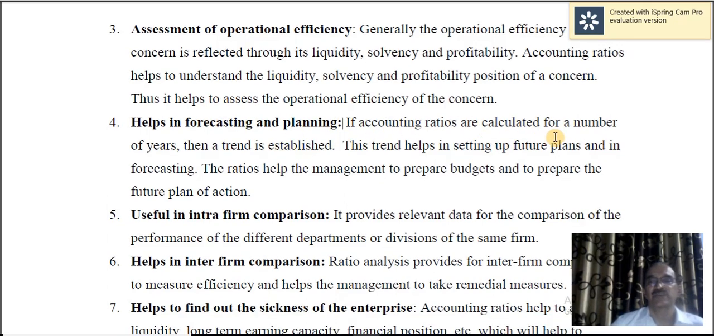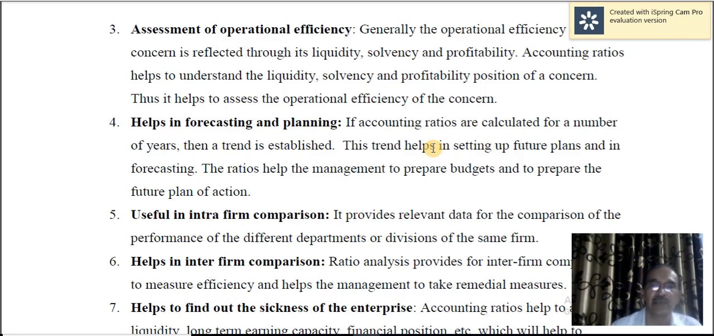If accounting ratios are calculated for a number of years, then a trend is established. This trend helps in setting up of future plans and in forecasting. Forecasting means what? Foreseeing the future in advance based on the performance in earlier years, the trend of different items in the past. So forecasting is nothing but foreseeing the future in advance based on past analysis. Analyze the past and foresee the future and take a decision now.